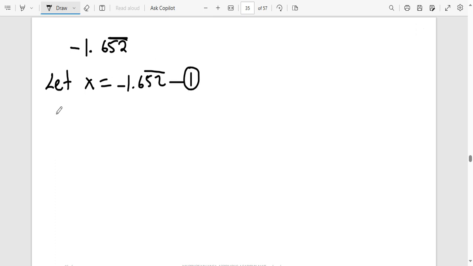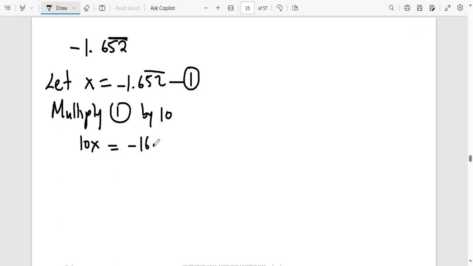For equation 2, we are going to multiply equation 1 by what number so that the decimal point goes in front of the repeating number? By 10. Good. So it becomes 10x is equal to negative 16.52.